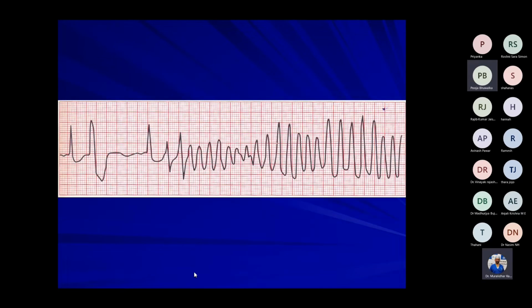Okay, what is this one? This is also polymorphic ventricular ectopics. This is called torsades de pointes, where the axis of the ventricular tachycardia is changing. This is a ventricular ectopic here, followed by ventricular tachycardia. This is called polymorphic ventricular tachycardia.